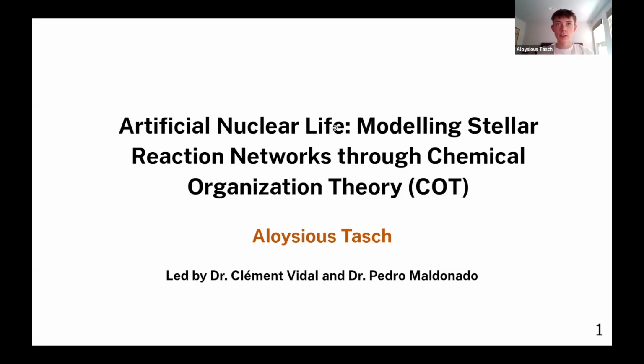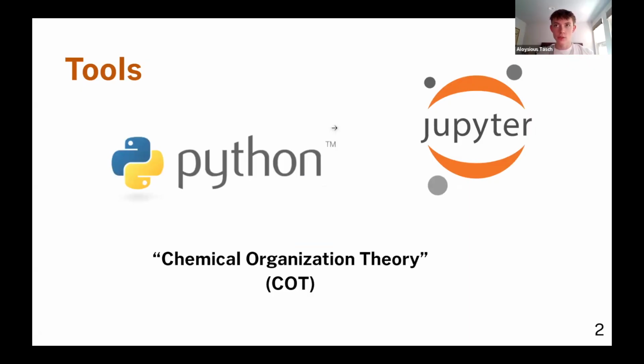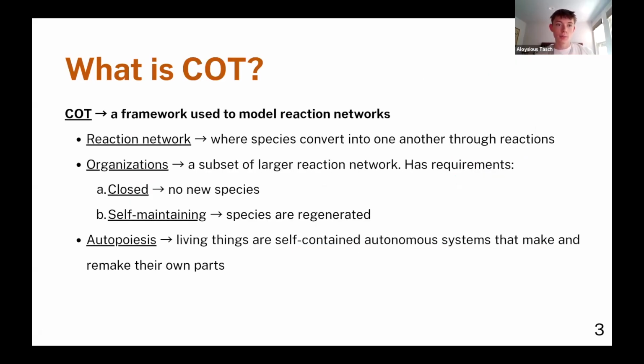But to conduct our research, we used a couple of different tools. Some of these are more well known, like Python, for example. But the second is the key framework of our project. It's called Chemical Organization Theory, abbreviated as COT. Before we dive into more about what our project is about and what we did, I'd like to give a brief introduction on COT because it's just so essential. It was our fundamental framework, and it's the fundamental framework in general for modeling reaction networks.